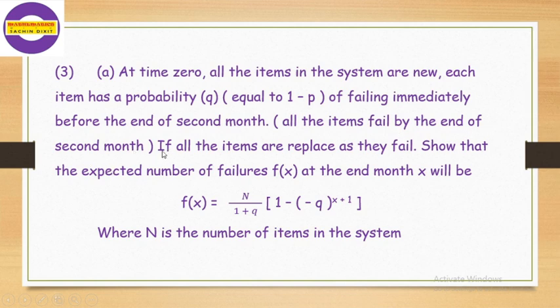If all the atoms are replaced as they fail, show that the expected number of failures f(x) at the end of month x will be f(x) = N divided by (1 + q) into [1 - (-q)^(x+1)], where N is the number of atoms in the system. That is the first part of this example.